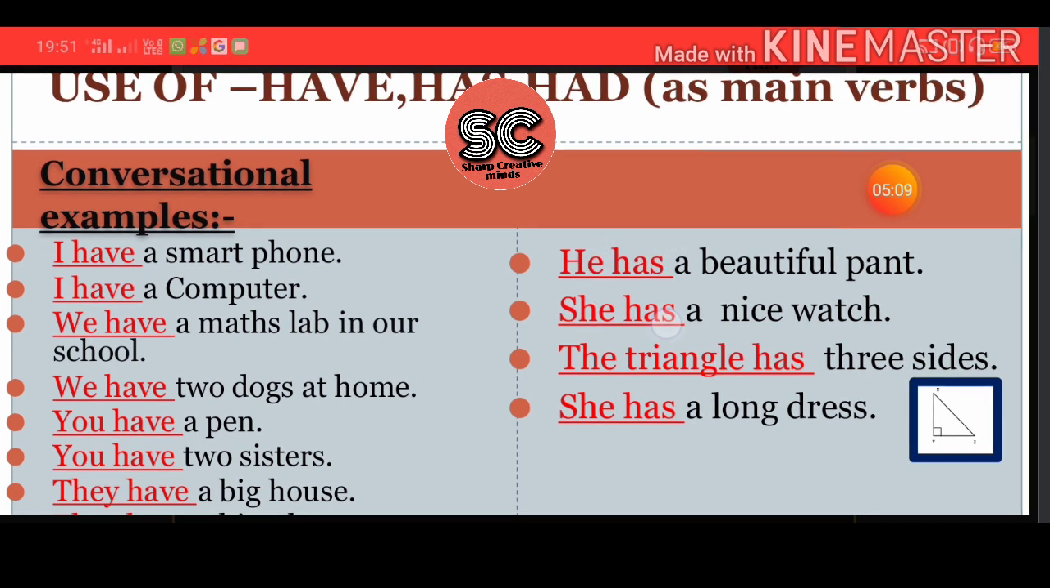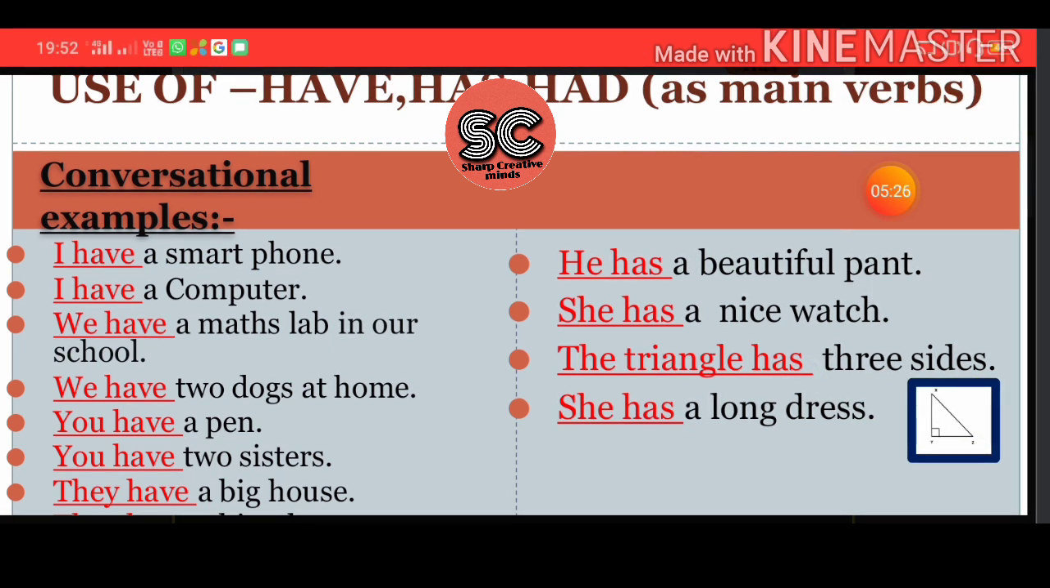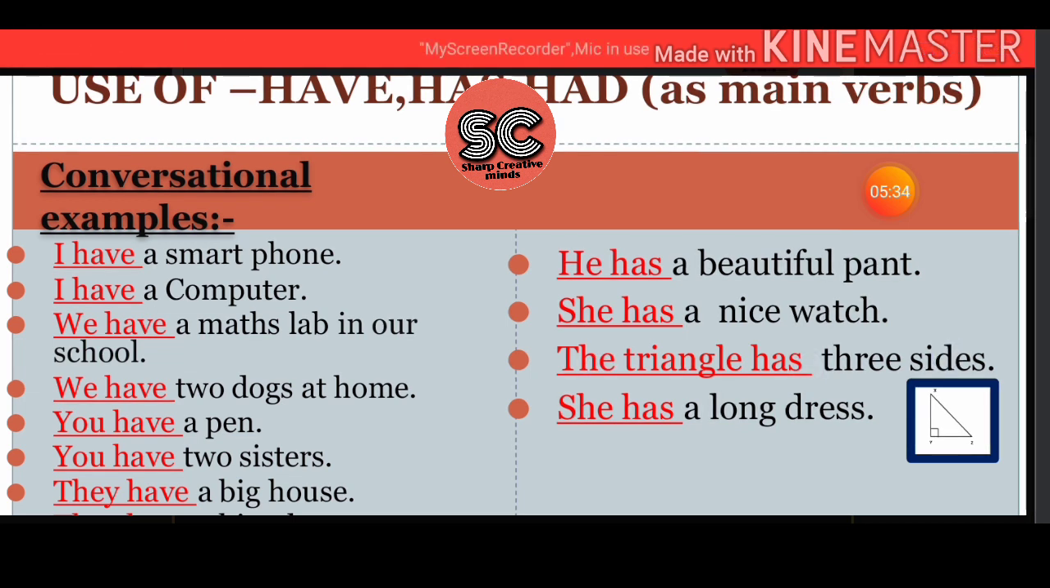With she, we use has. The triangle has three sides. Can you see this triangle? Which triangle is it? Exactly, it is a right angle triangle. So this is it. It has three sides. For the triangle, we don't say he. We don't use he or she to refer to the triangle. We use it. It is a triangle. It has three sides, right?